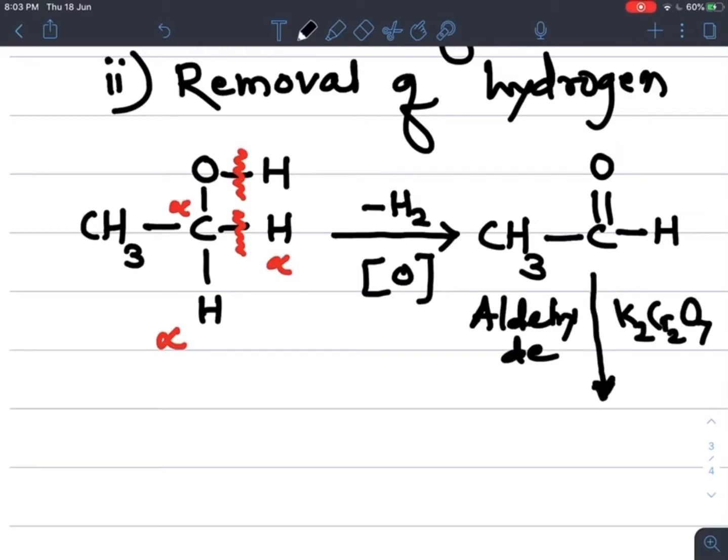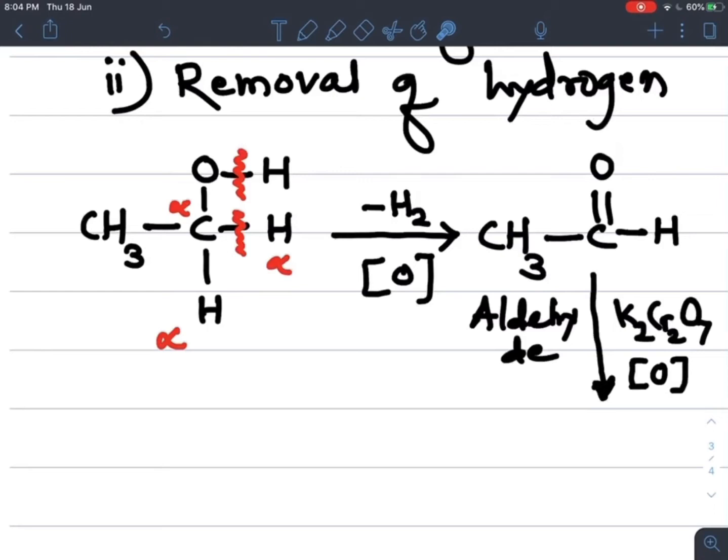It proceeds further and again addition of oxygen takes place, supplied by the same oxidizing agent. So here, see, this addition of oxygen takes place in between this carbon and hydrogen. So addition of oxygen means oxidation. So what do we get as the product, tell me? CH3CO as it is, and this oxygen is added in between carbon and hydrogen.